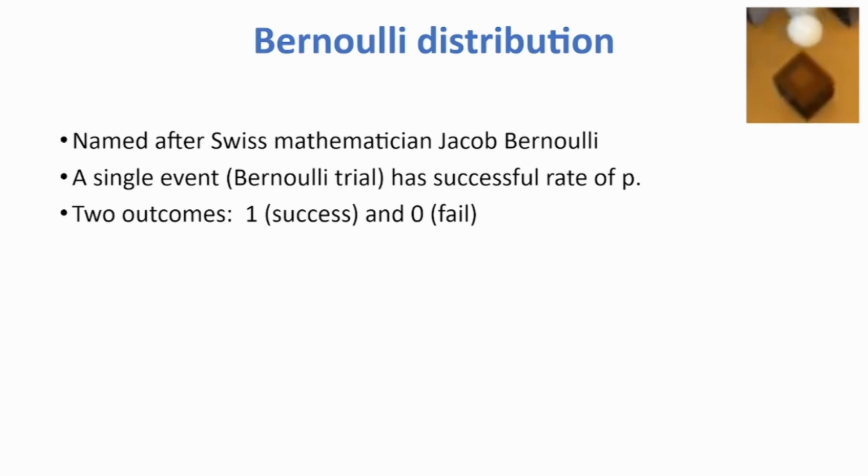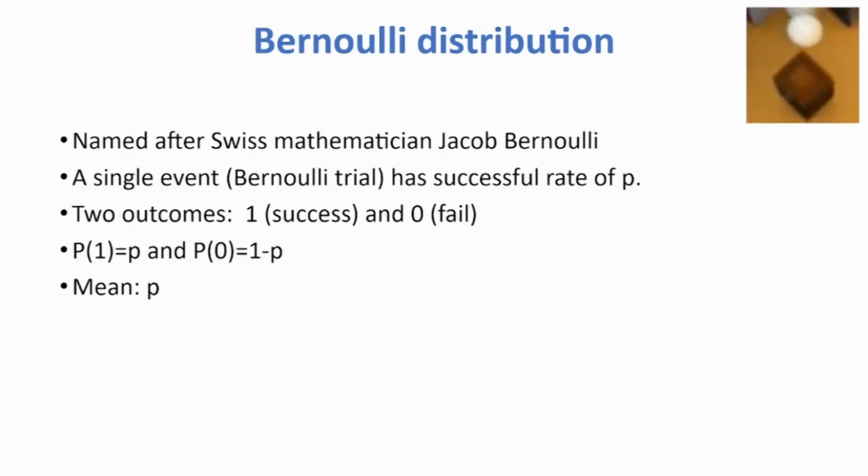Please understand, we are not saying all distributions are like this, but this is a simple thing. The possibility of being successful is P. Probability and possibility are 2 different words, but for our case, let's treat them as similar. The probability of getting 0 is 1 minus P, because there are only 2 events, and as we know, the sum of the probabilities of all possible events is 1. So there are only 2 outcomes here, failure and success. Failure has a probability of 1 minus P and success has a probability of P. So P plus 1 minus P becomes 1.